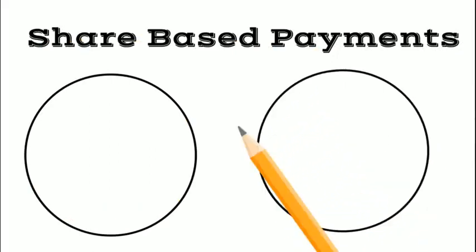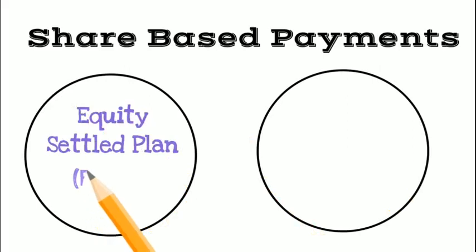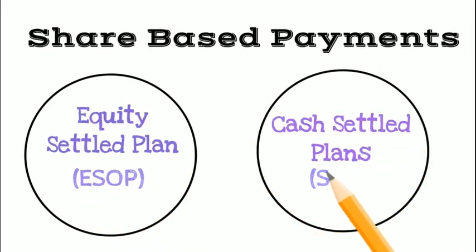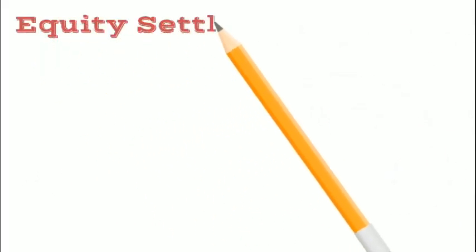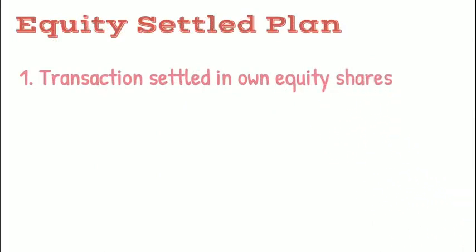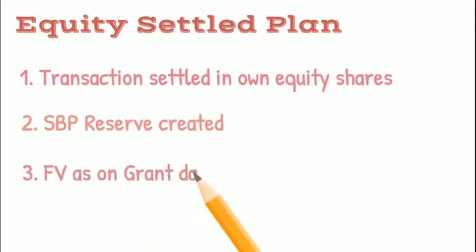Share-based payments. It covers all the payments made either in shares or payments based on the share prices. That is, it may be in the form of an equity settled plan or a cash settled plan. Let us first discuss the equity settled plan. In an equity settled plan, ultimately the settlement is going to happen in the entity's own equity shares and cannot be shown as a liability. Therefore, in this case, SBP reserve is created and not SBP liability.